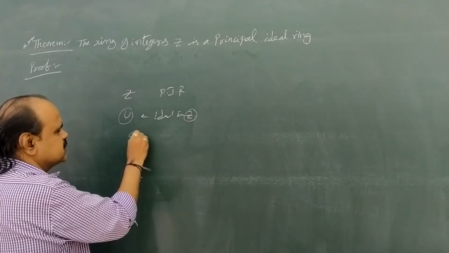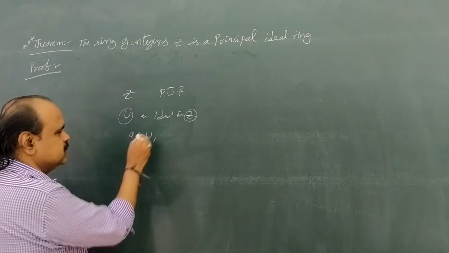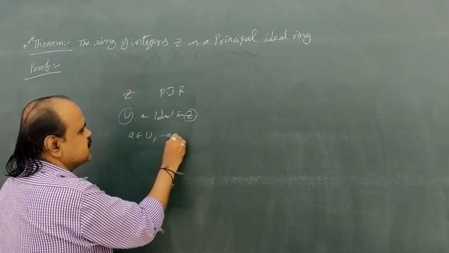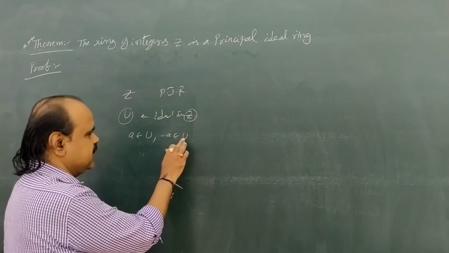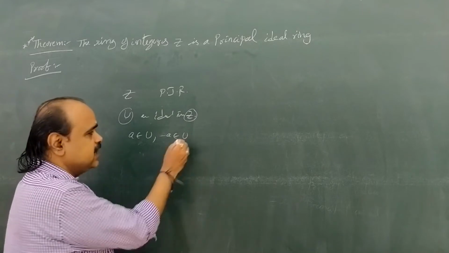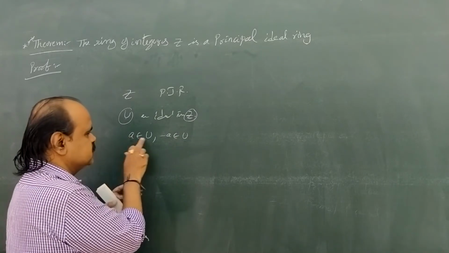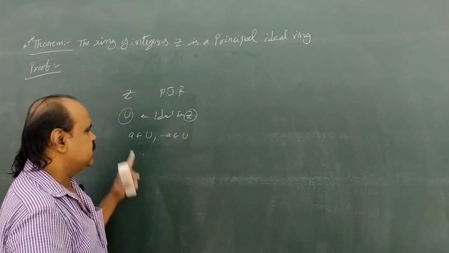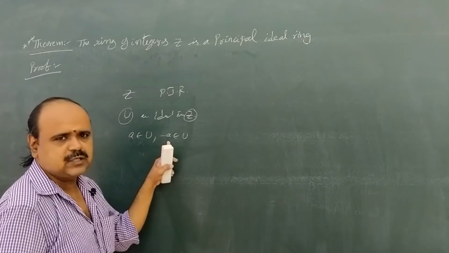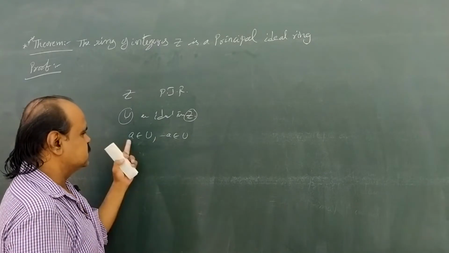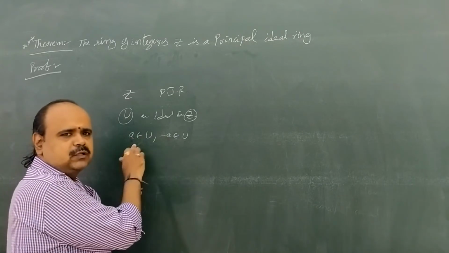If we take some element small a in U, then minus a also belongs to U. Why? Because U is an ideal in Z. Ideal means it is a subring, so if we take a belonging to U, then minus a also belongs to U. If a is positive, minus a is negative. If a is negative, minus a is positive.